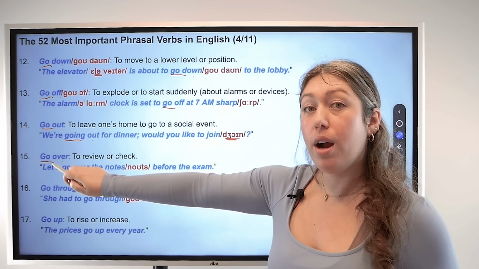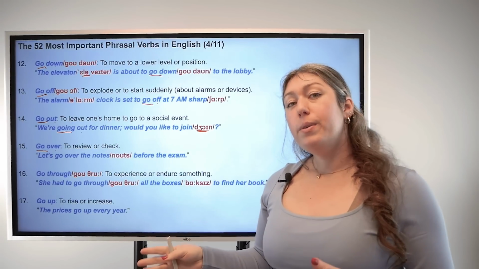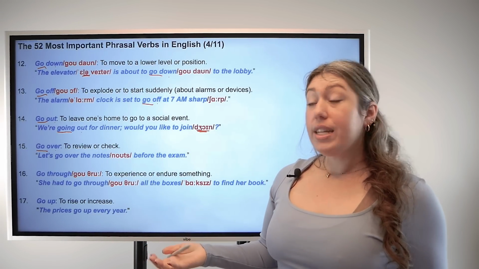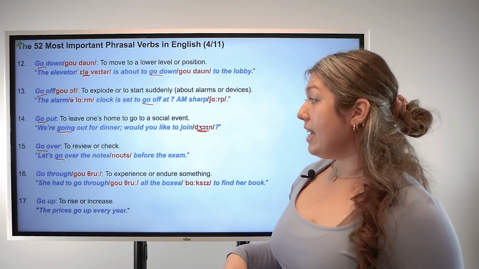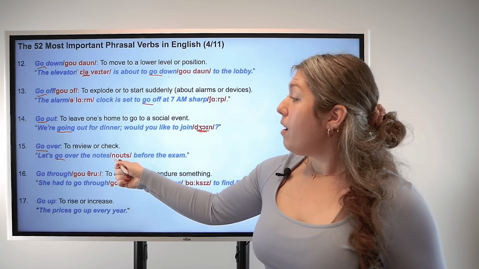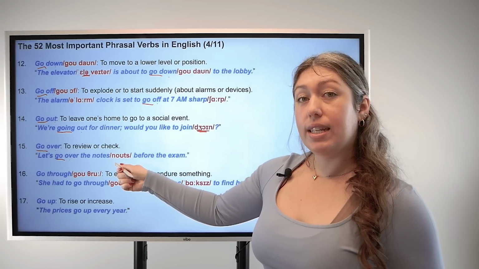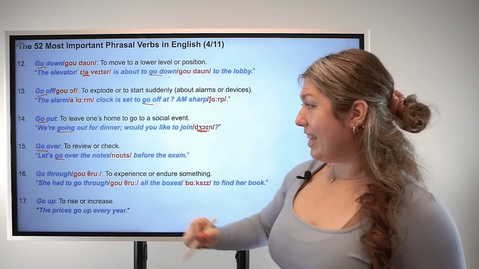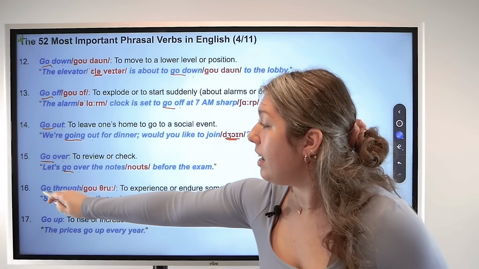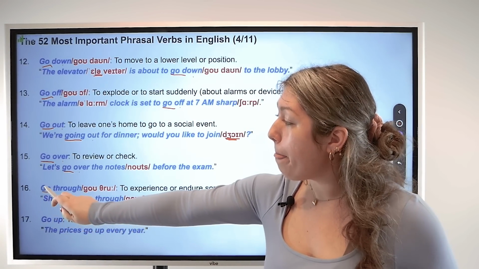Number 15, go over. Base verb go, particle over. This means to review something or to check something. For example, let's go over the notes before the exam. Remember to pronounce notes, notes. Good.